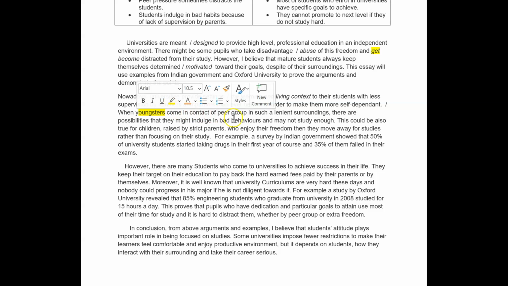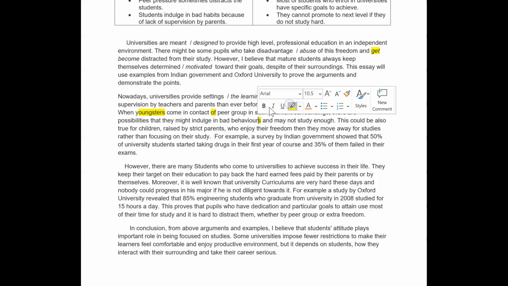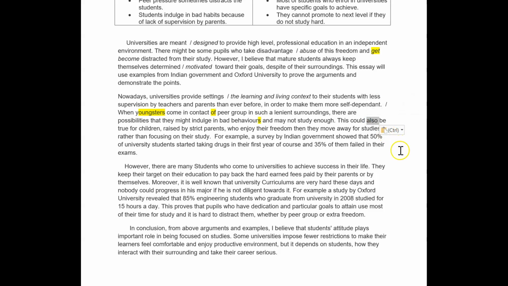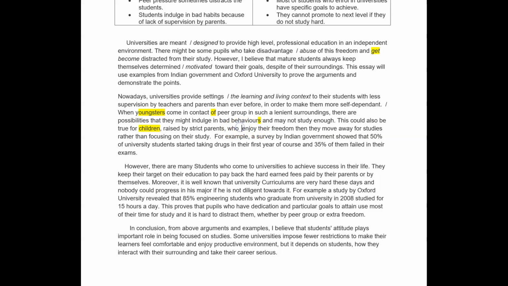Yeah, when students come in contact with a peer group in such lenient surroundings, there are possibilities that they might indulge in bad behaviour, only singular, and may not study enough. This could also be true. The adverb has to split that. This could also be true for children raised by strict parents. Again, young adults. So make sure we know what age we're talking about. Raised by strict parents who enjoy their freedom when they move away for studies rather than focusing on study. Yeah, you might have over-enjoy. Who over-enjoy their freedom. Yeah.